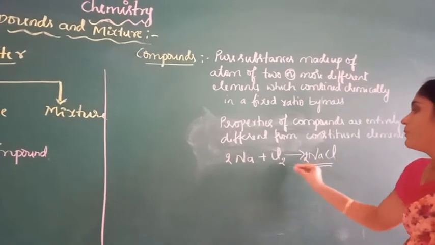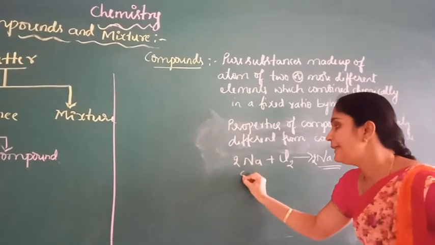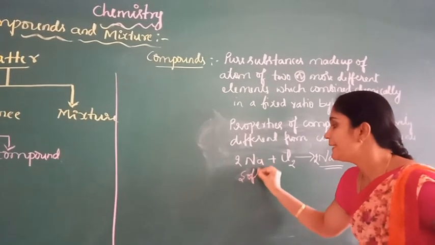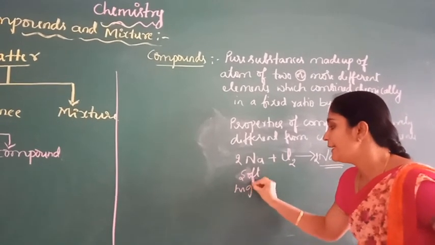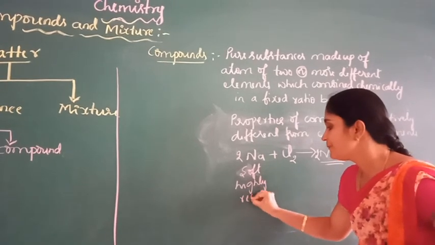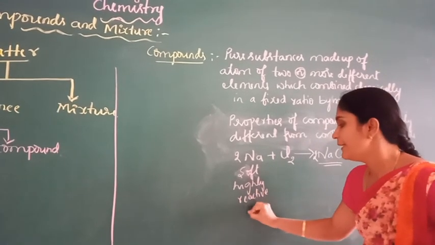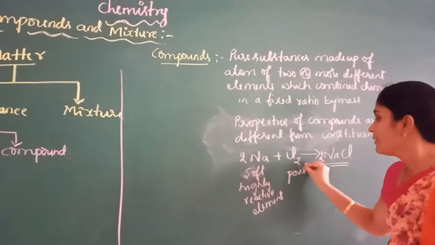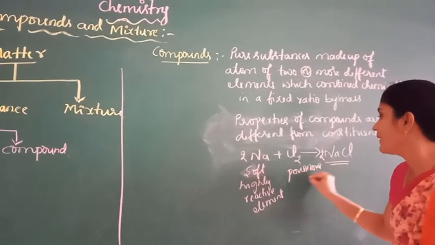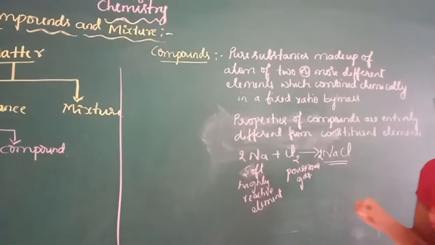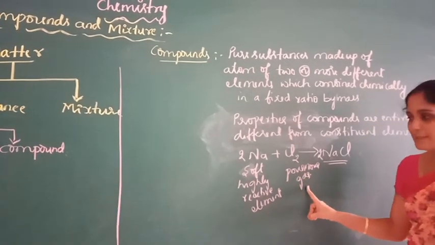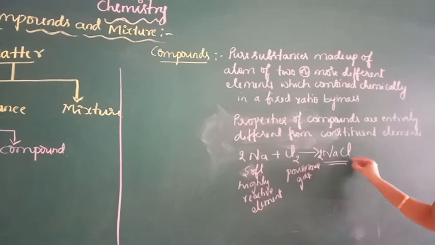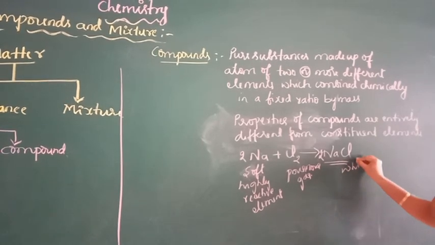Sodium is a soft and highly reactive element, and chlorine is a yellowish green poisonous gas, and sodium chloride is a white crystalline solid.